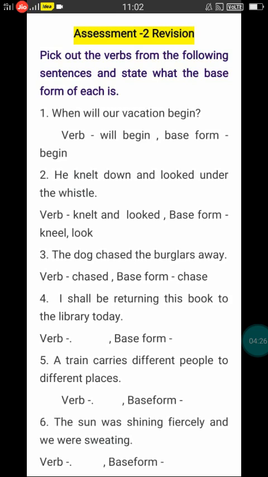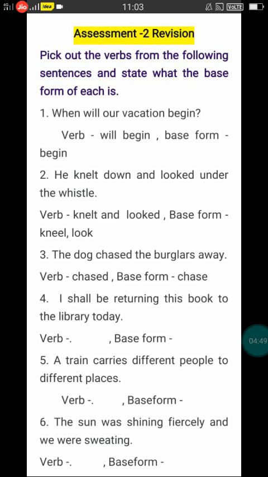So just try to revise the concept. If you can't identify, try to listen to the video of this particular concept and then try to do this exercise, children. Don't simply copy from the textbook. No. Try to listen to the video which I have explained. Then you try to do this exercise.